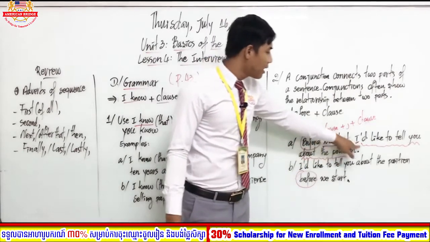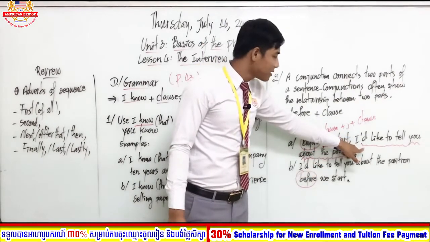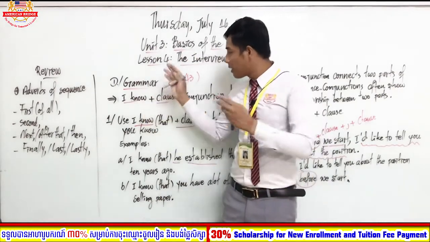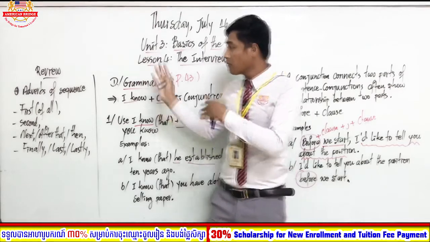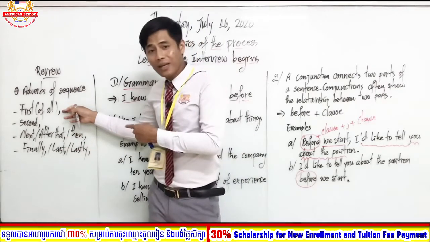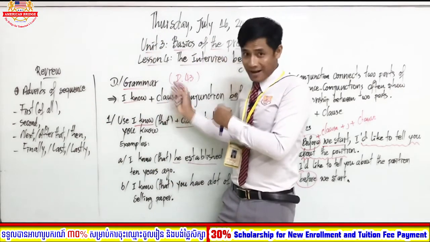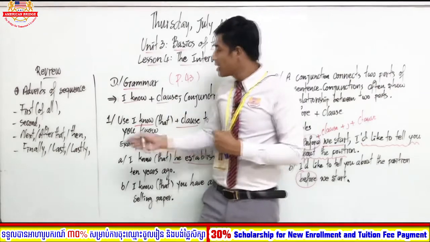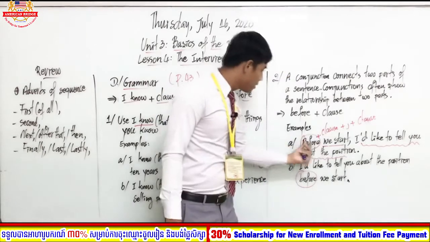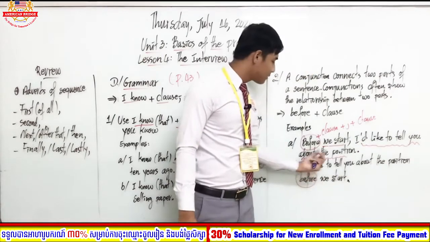Let's see this. Before we start, I'd like to tell you. So which action happened first? This action happened first, right? So before teacher explains this type of grammar, let teacher review what we have learned so far first. Then we move to the grammar part. You understand this? So this action happened first, and this action happened later. Before we start happens later, I'd like to tell you about the position first.